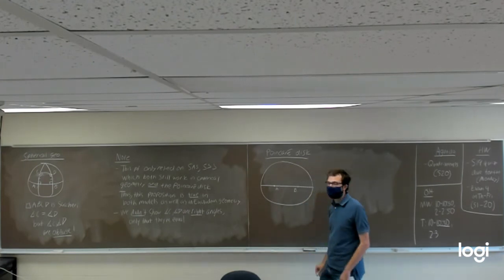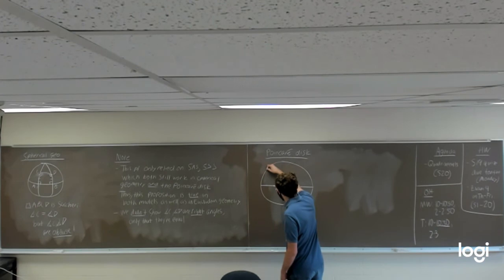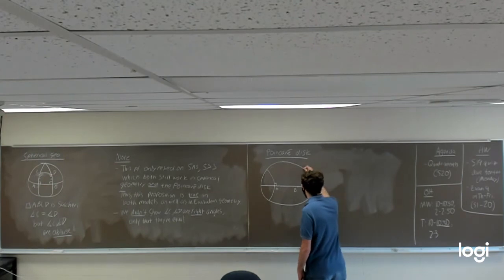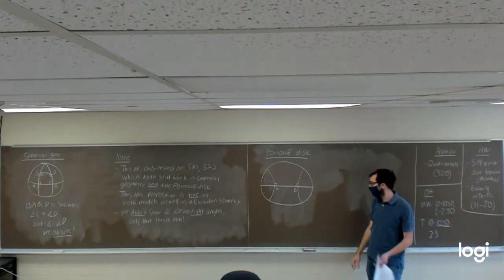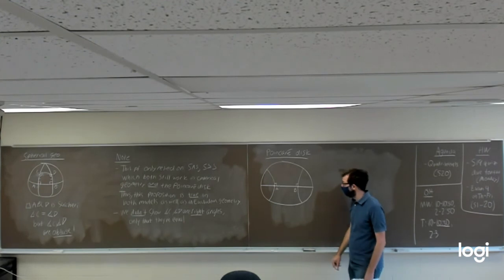And now, I'm going to draw some more lines passing through A and B. I'm going to draw a circular arc that does something like this. That actually intersects the original line at a right angle, and ditto with this one. So here, we just drew two lines that intersect the original diameter at right angles.